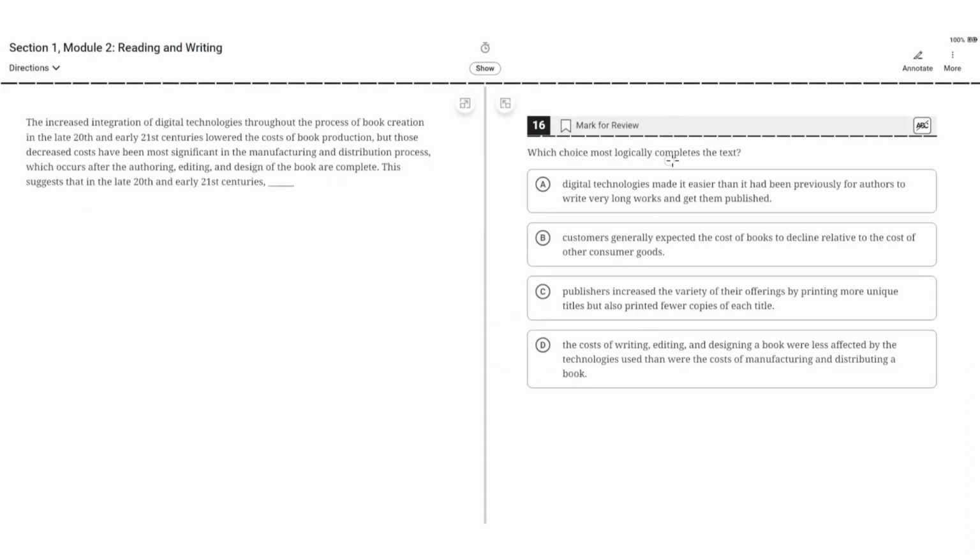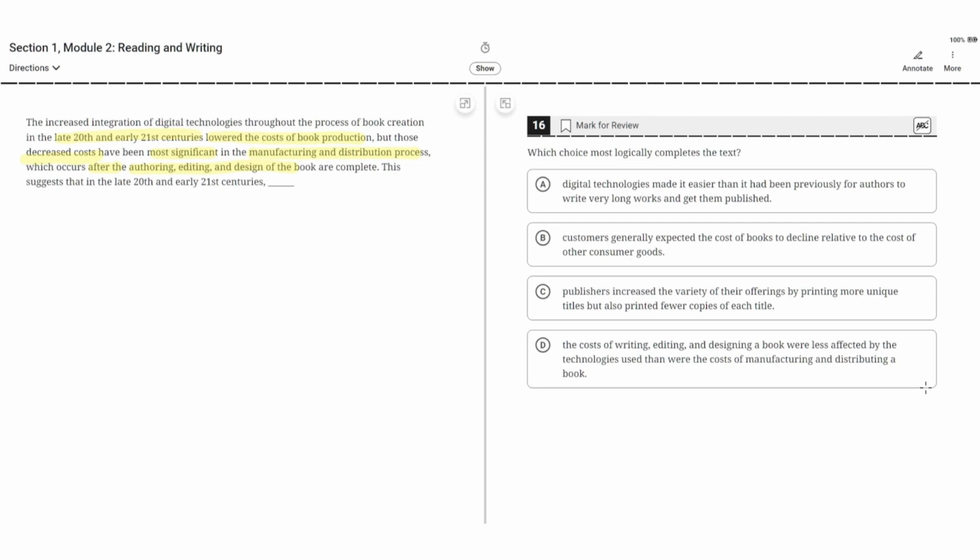Which choice most logically completes the text? The increased integration of digital technologies throughout the process of book creation in the late 20th and early 21st centuries lowered the cost of book production, but those decreased costs have been most significant in the manufacturing and distribution process, which occurs after the authoring, editing, and design of the book are complete. This suggests that in the late 20th and early 21st centuries, blank.